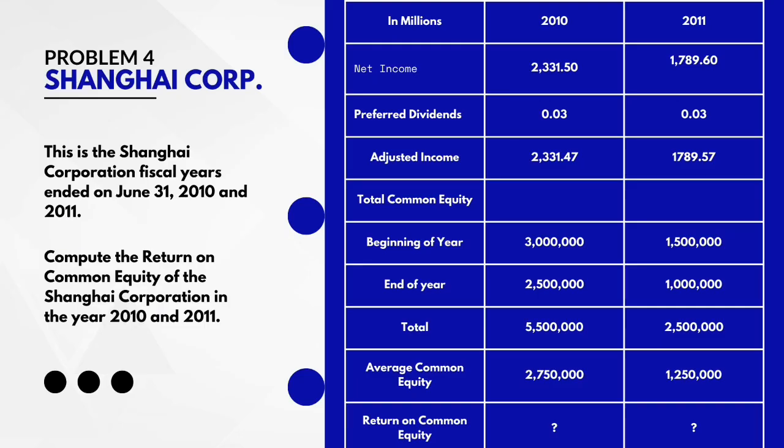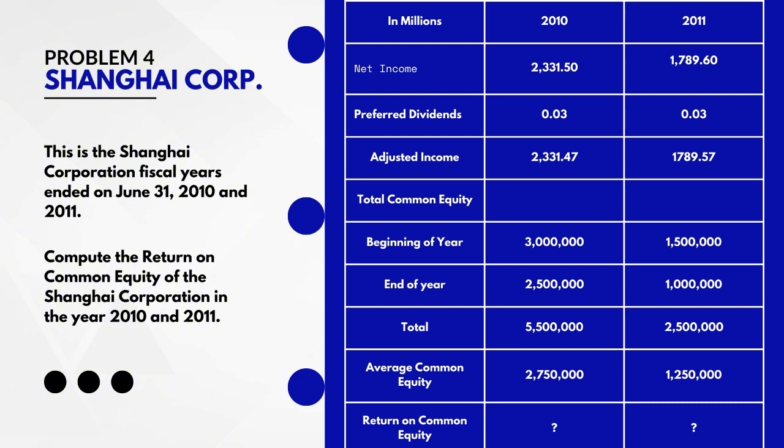Problem 4, we have the Shanghai Corporation, fiscal years ended on June 31, 2010 and 2011. So the net income of 2010 is 2,331,50 and preferred dividends of 0.03. And the adjusted income of 2010 is 2,331,47. So the total common equity for the beginning year of Shanghai Corporation was 3 million and the end year is 2,500,000.